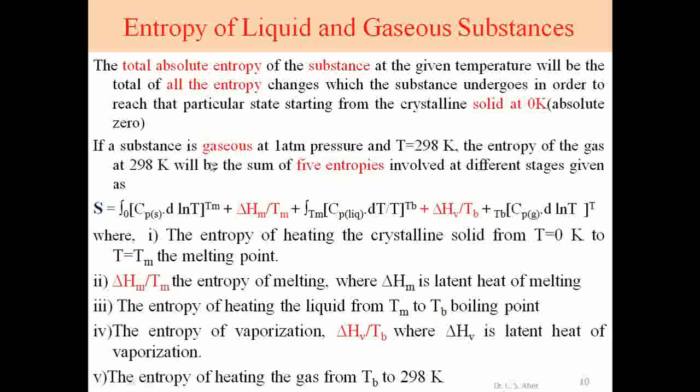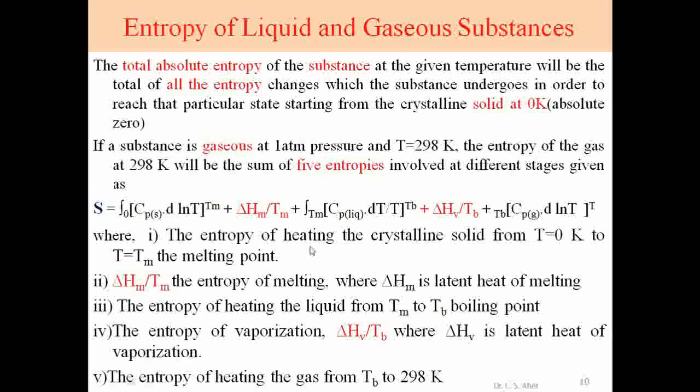Suppose a gaseous substance at 1 atmospheric pressure is heated from absolute 0 temperature to 298 Kelvin. This is the range of temperature. When we increase this temperature, the substance undergoes change in entropies. In this case there are 5 types of entropies, and we collect all of them. This is the entropy change for the gaseous substance from 0 Kelvin to 298 Kelvin. So there are 5 steps: first, second, third, fourth and fifth. We consider these 5 steps.